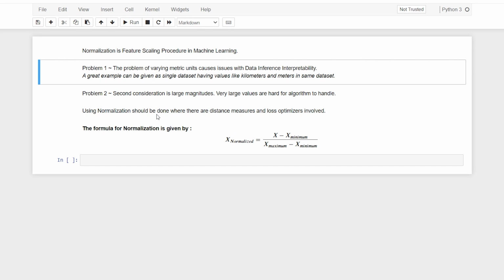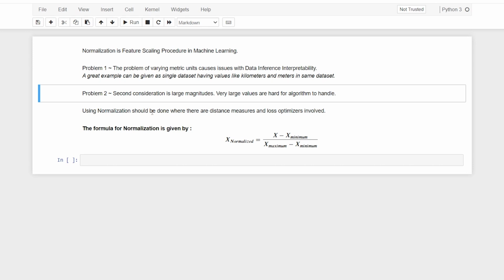The second problem, the second consideration, is large magnitudes, like I told you. Very large values are hard for the algorithm to handle. So let's say there are some values in the thousands, and in some other column of a similar data set there are values in decimals, very minute, near to zero. That is going to cause a great deal of issues.